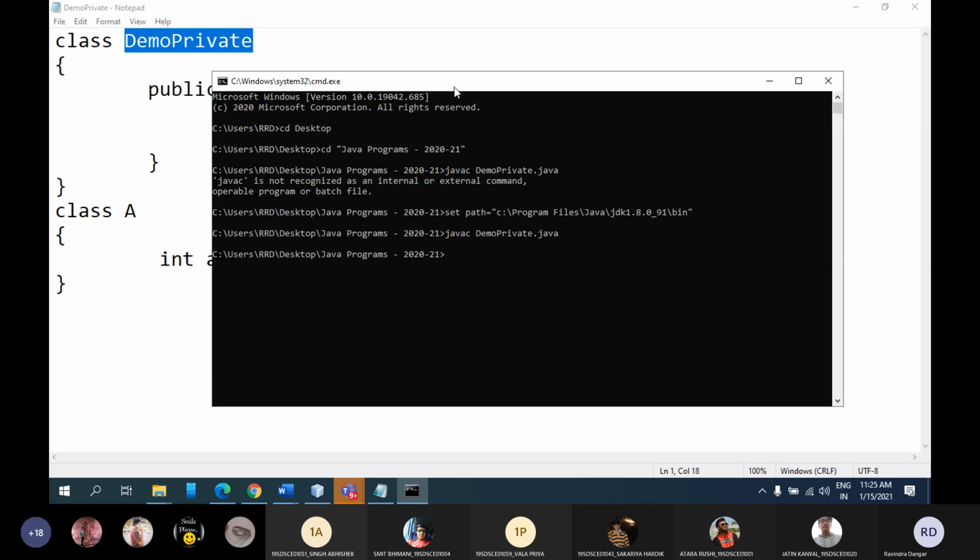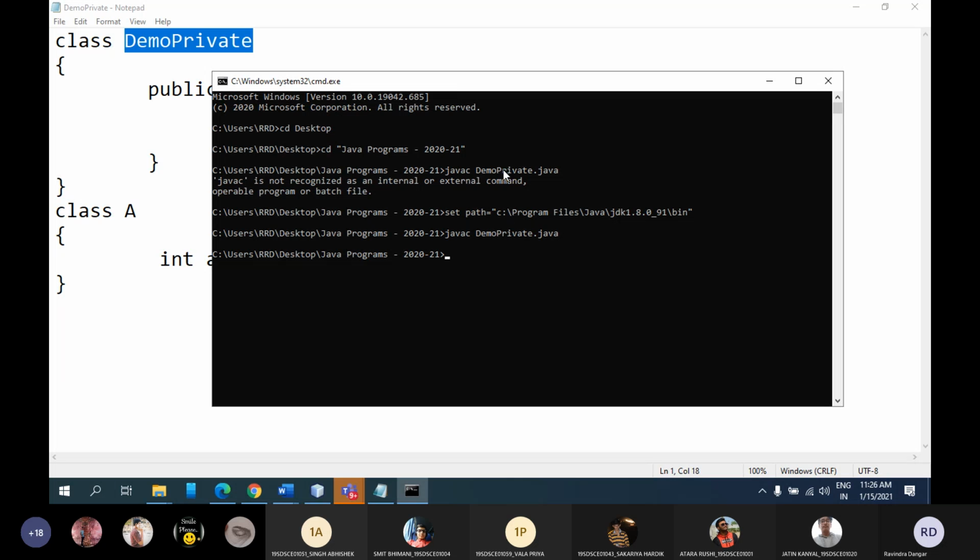And the other way is to do it permanently. In that case, you need to set the environment variables. So the choice is with you. If I do it temporarily, then every time I need to repeat this process. Every time I open the command prompt, I need to set the path like this. Because yesterday I uninstalled Java, that's why it is asking again.